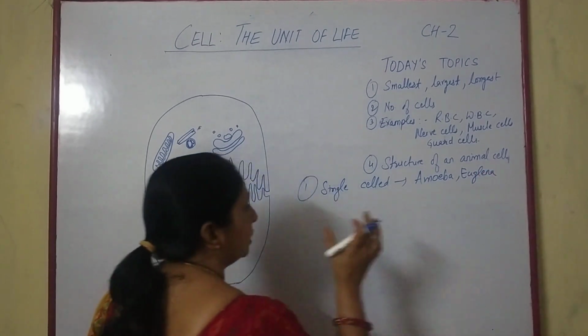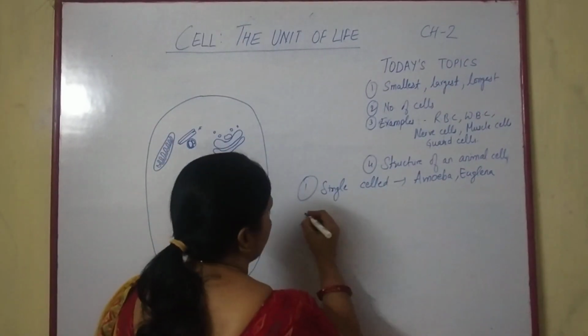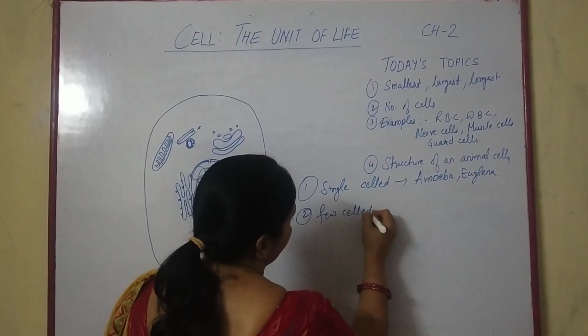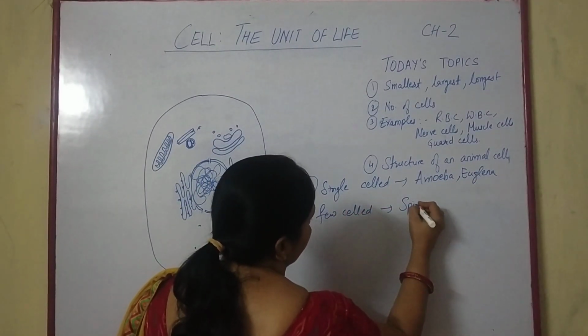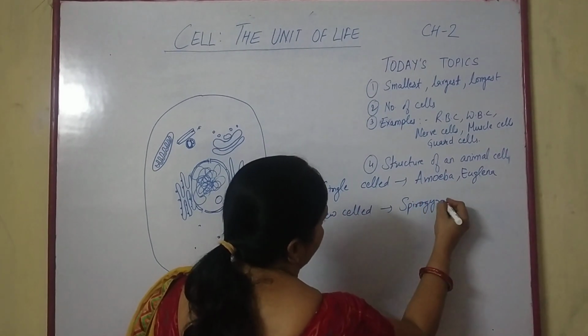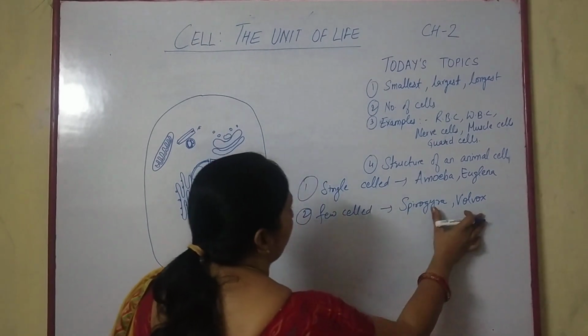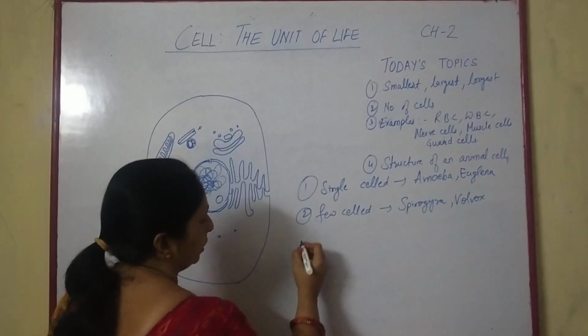These are the single cell or unicellular organisms. Then is few cells. Few celled are Spirogyra or Volvox, as they live in colonies. So these are the few celled organisms.